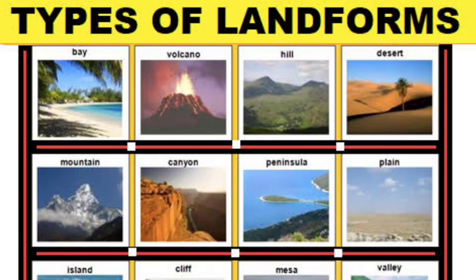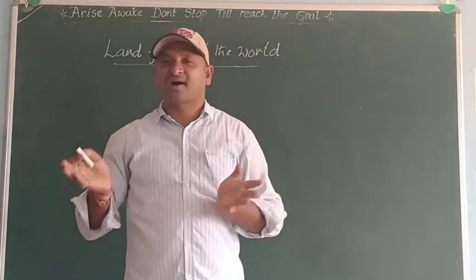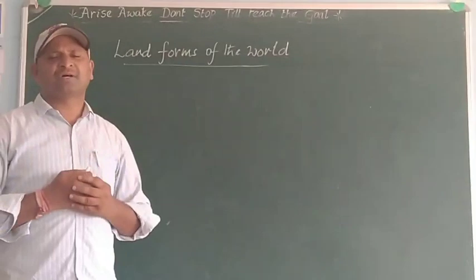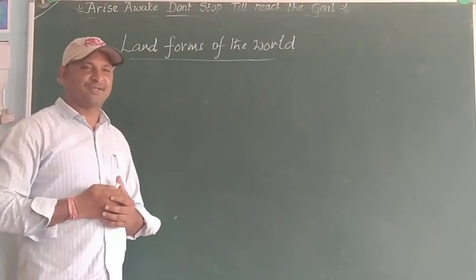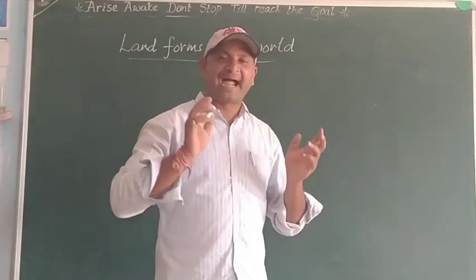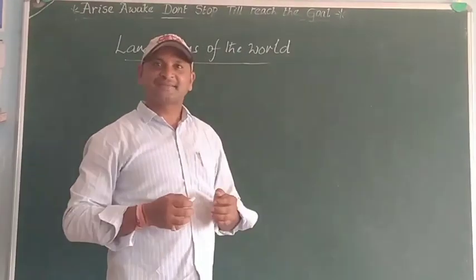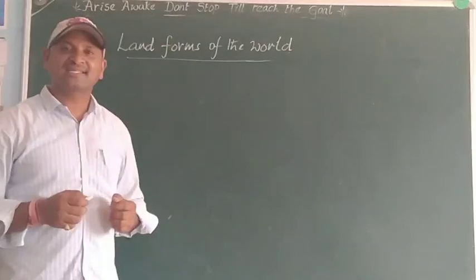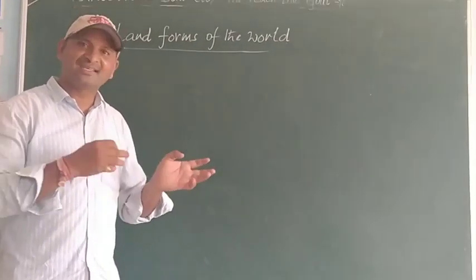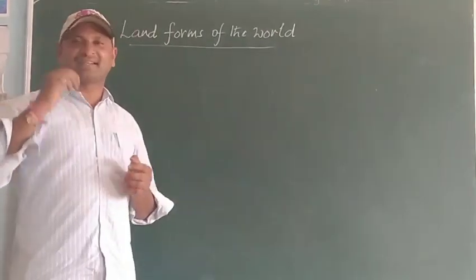So today our topic is landforms of the world. The earth's surface is in different sizes and heights. So many kinds of landforms are there: mountains, plains, plateaus, deserts, valleys, passes, peninsulas, islands, rivers, glaciers. So many things are there.